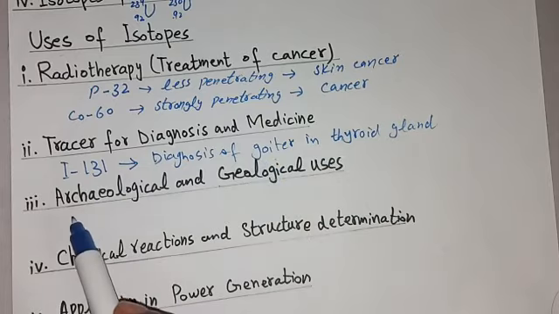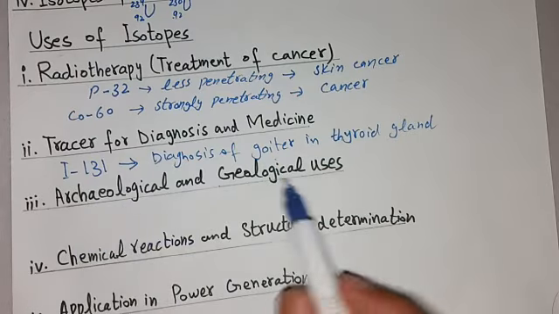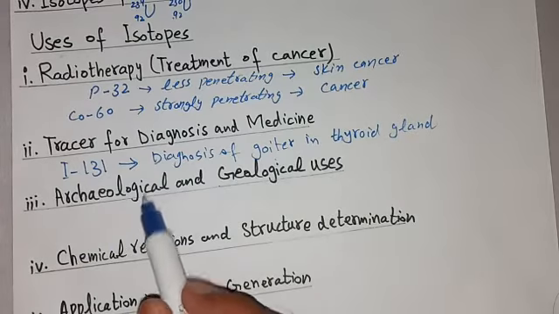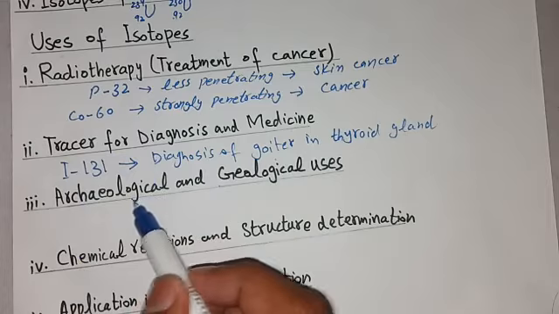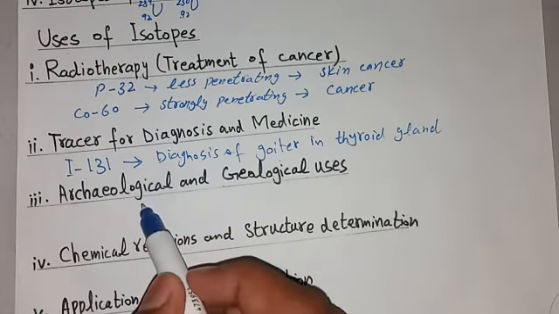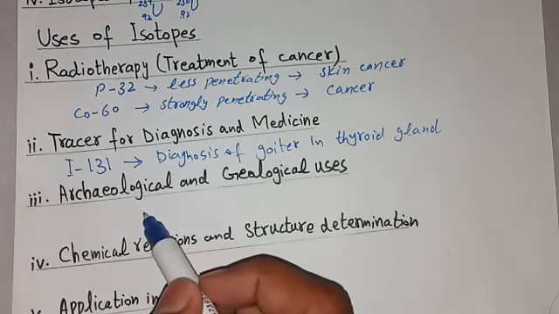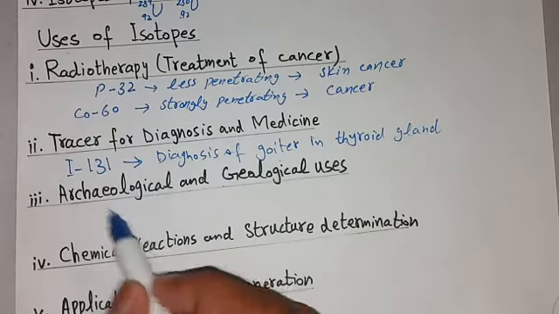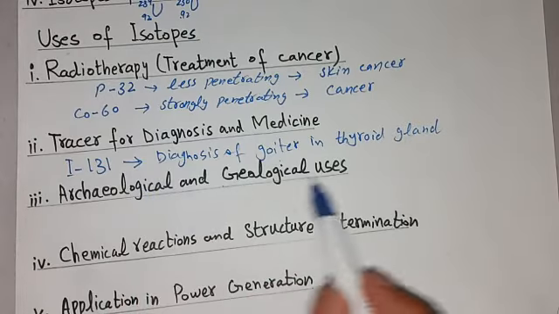And third use is archaeological and geological uses. Archaeological means old materials that are from many years ago. We can study about this by using isotopes.